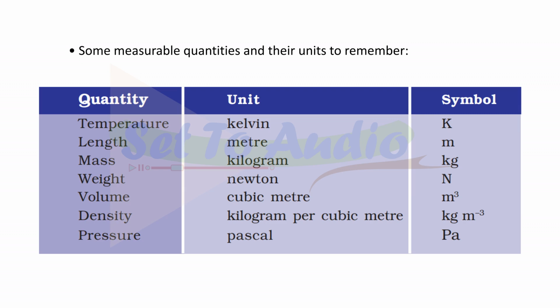Some measurable quantities and their units to remember. Unit of temperature is Kelvin and symbol is K. Unit of length is meter and symbol is m. Unit of mass is kilogram and symbol is kg. Unit of weight is Newton and symbol is N. Unit of volume is cubic meter and symbol is m cube. Unit of density is kilogram per cubic meter and symbol is kg m inverse cube. Unit of pressure is Pascal and symbol is Pa.